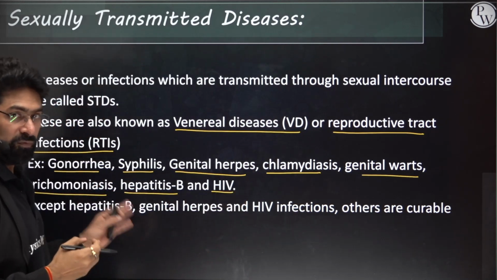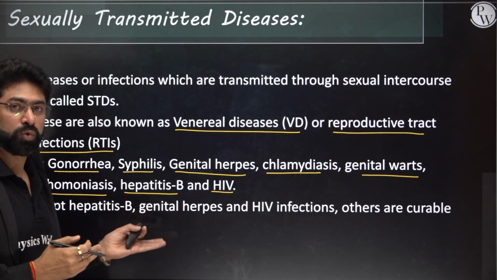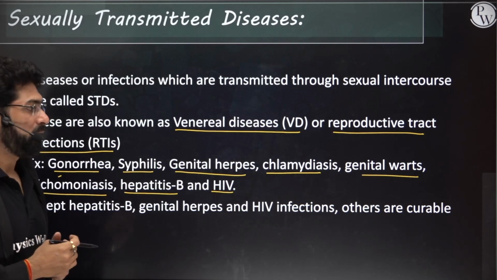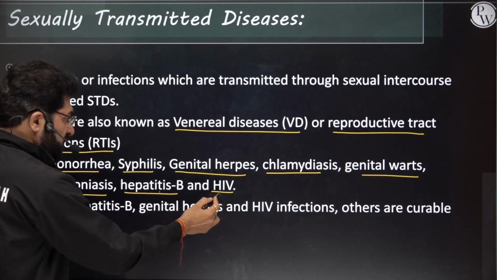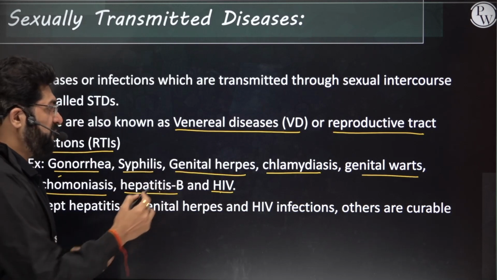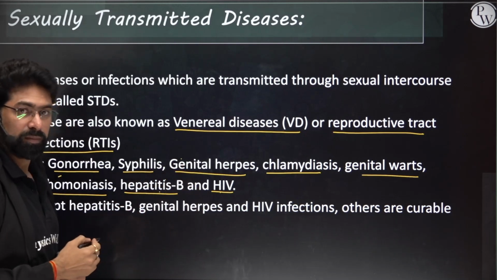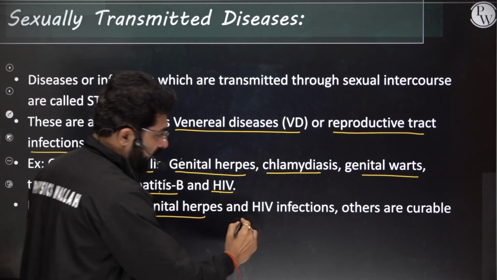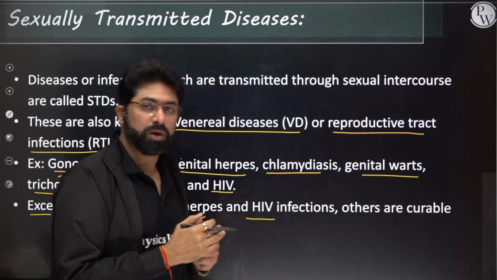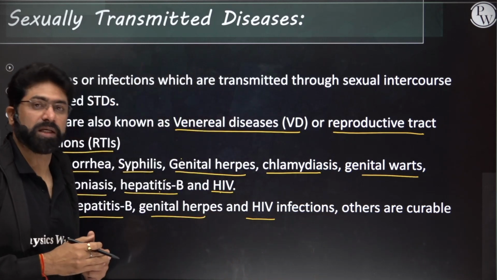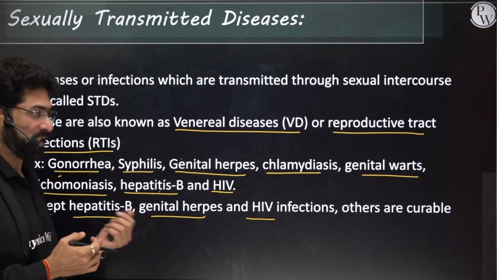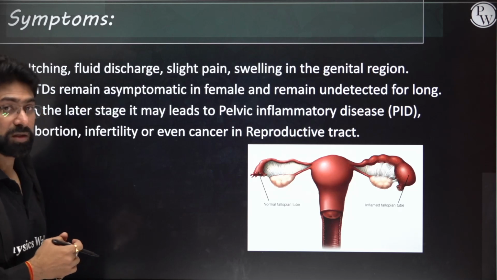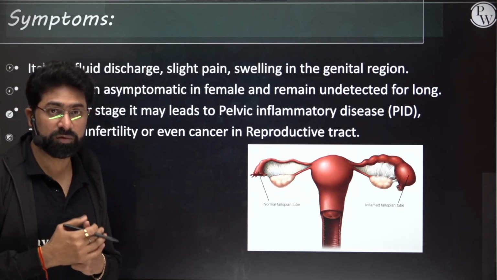So there are viral, bacterial, and protozoan diseases. For example, trichomoniasis is a protozoan disease. Whereas hepatitis B, HIV and genital herpes are viral diseases. And that is why, except hepatitis B, genital herpes, and HIV, most of the infections can be cured. But these are viral diseases and they are difficult to cure once they are in their later stages. Okay, so let's discuss what dangerous effects it has on the health of the female.